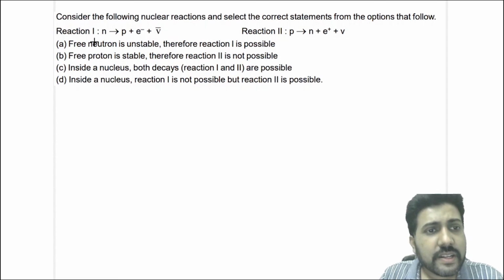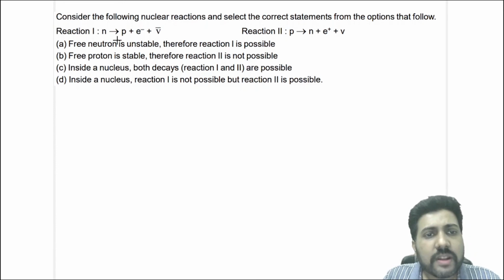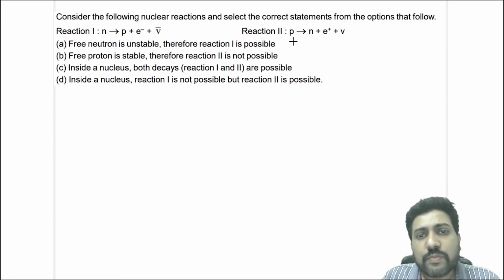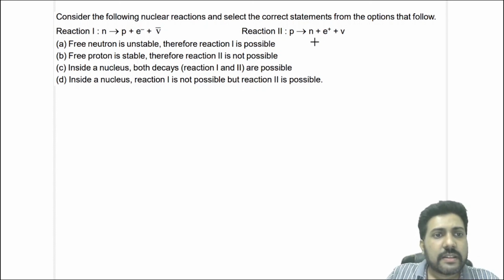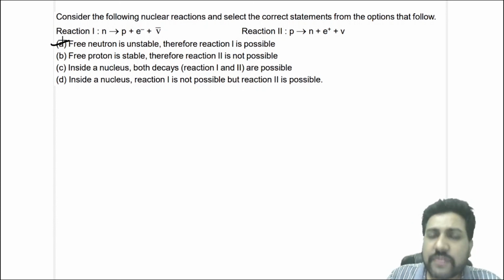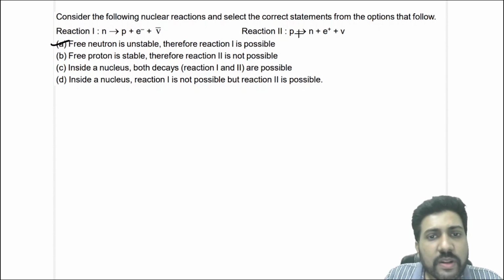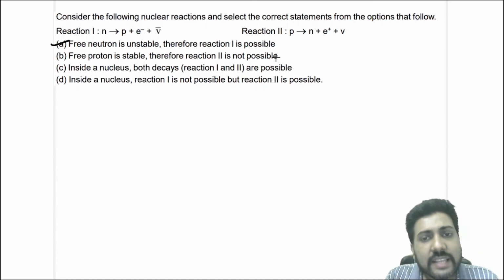In this question, consider the following reactions and select the correct statements from the options that follow. Reaction 1: a neutron converts to a proton, and an antineutrino and a beta minus particle are released. Reaction 2: a proton converts to a neutron, and a beta plus particle is released. Now, a free neutron is unstable, therefore reaction 1 is possible. Correct. A free neutron always decays into a proton. A free proton is stable, therefore reaction 2 is not possible.